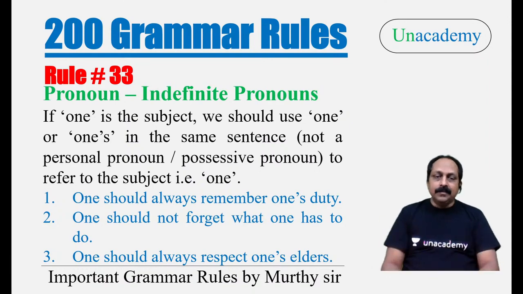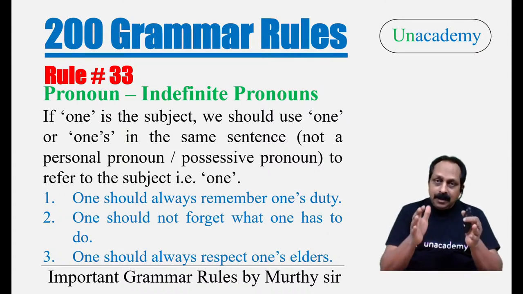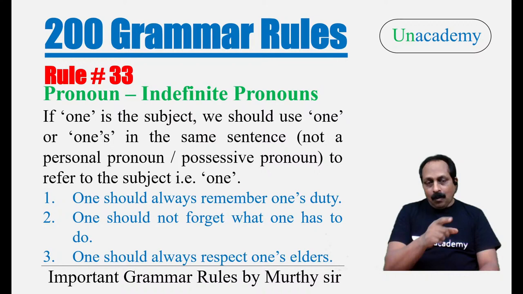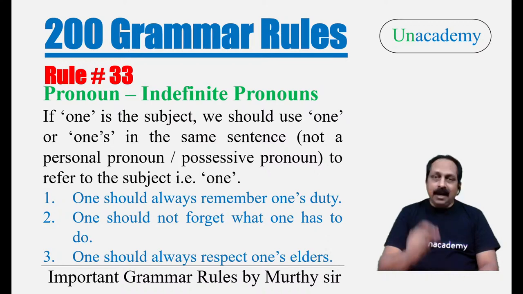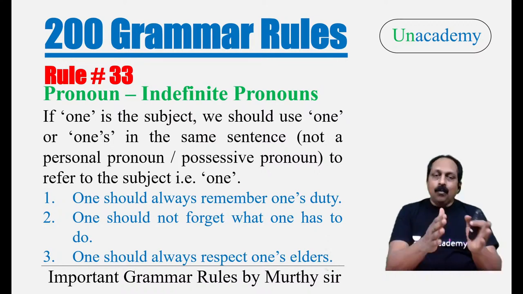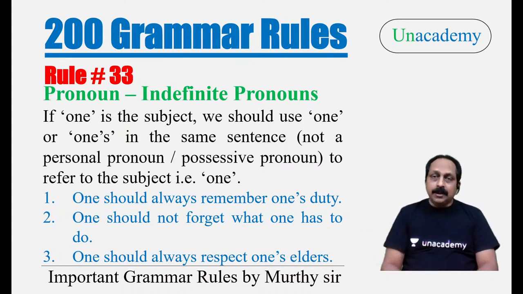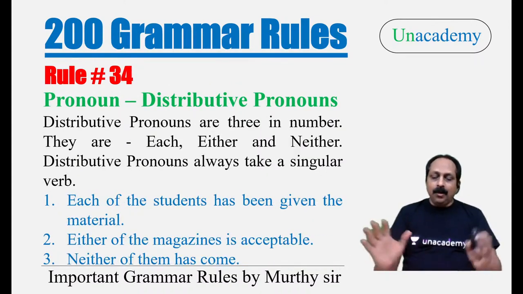I hope it's clear. Third example, one should always respect. People say one should always respect his elders. That is not correct. One should always respect one's elders. What is the reason? One is a subject, it talks about possession. Then we have to use a possessive case. What is a possessive case over here? For one, it is one's. One should always respect one's elders. I hope this is clear.